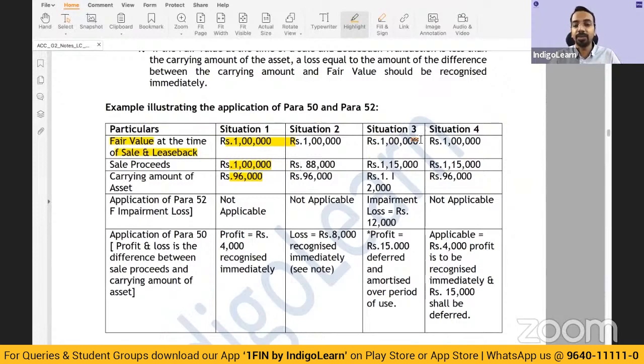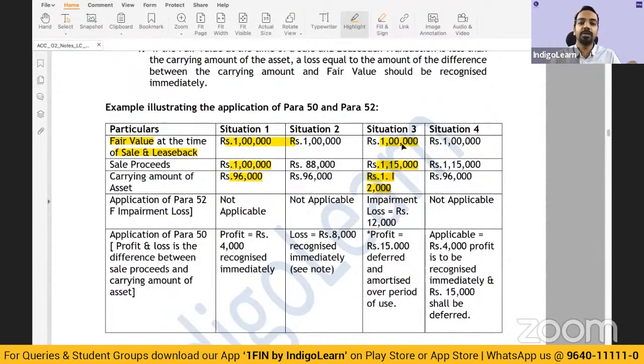Then fair value is 1 lakh, sale proceeds is 1,15,000. Now there is a gain. Carrying amount is 1,20,000. Just a second. This amount is incorrectly put up here. Okay, so just excuse me for that.